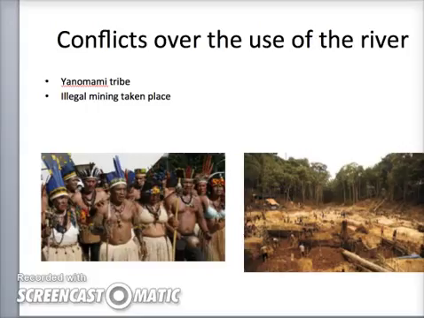Next we have conflicts over the use of the river. The destruction of the environment impacts on indigenous communities that threatens their human rights to property and a healthy environment. One of the most important examples of environmental destruction and the violation of human rights is the case of the Yanomami people in the Amazon. Since the 1970s, the physical and cultural survival of the Yanomami people has been threatened by gold mining, deforestation, and disease. This case study examines the way in which the destruction of the Yanomami communities in the Amazon constitutes a serious human rights violation and a grave environmental crisis.